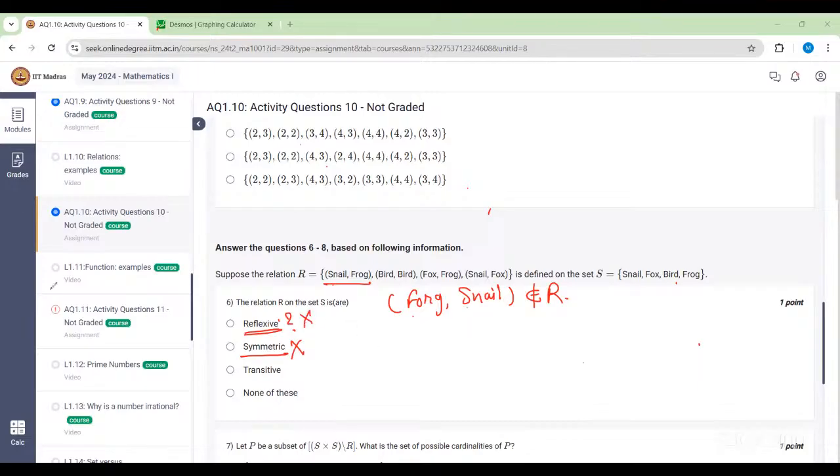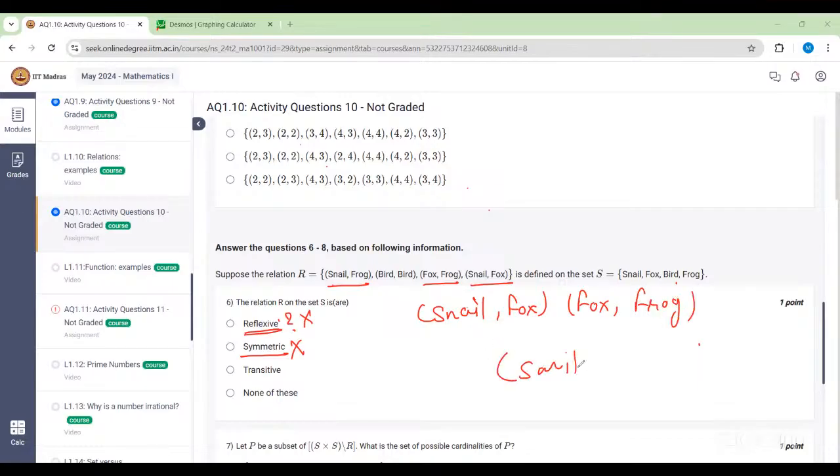What about transitivity? Is this relation transitive? So let's find out whether the transitive pairs are there or not. It is transitive, ma'am, because when we take snail and fox, and fox and frog, we have one transitive pair, which is snail and fox, and the other one is fox and frog. So its transitive pair will be snail and frog. We have to check whether snail and frog is there or not. Snail and frog is there in our relation, so that means it's true. And we don't have any other transitive pair to check. So that's why this will be a transitive relation.